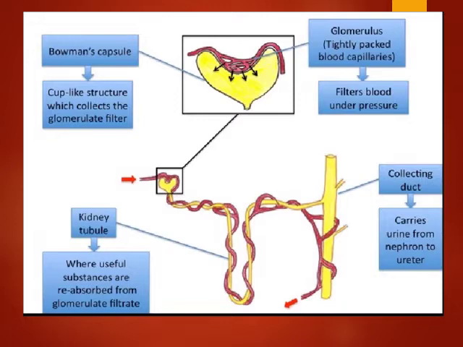Now, the most important function of the kidney is filtration of blood to excrete the waste products of metabolism. If there is waste product, mainly nitrogenous waste, such as urea and uric acid, and they are not removed from the blood, then what will happen? They will start accumulating, and the toxic level in our body will increase.